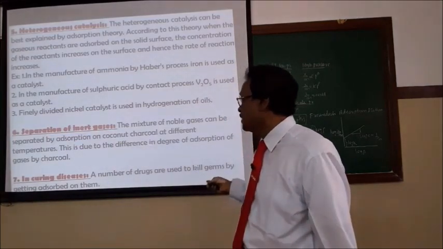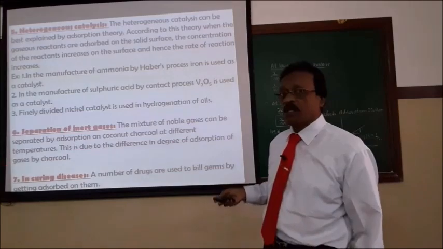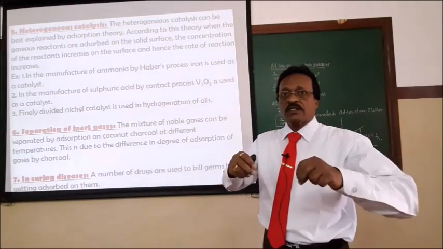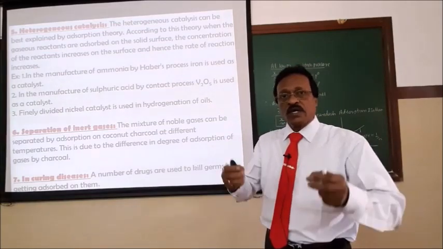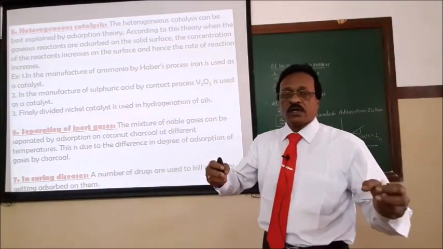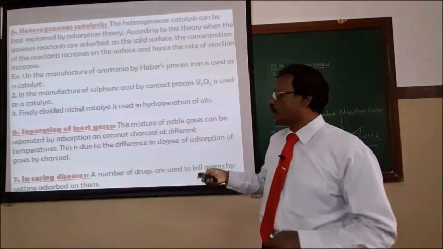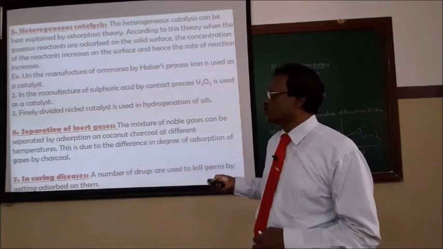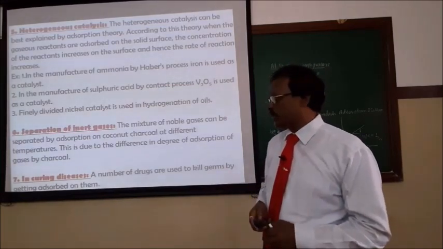Coconut charcoal is used at differential temperatures. Different inert gases have different capacities of adsorption at different temperatures. Different chambers are maintained at different temperatures, and coconut charcoal is used, and these inert gases can be successfully separated. The process of adsorption is used in the separation of the inert gases.